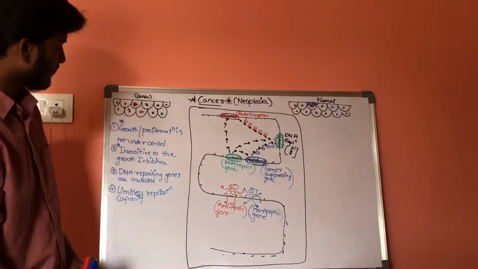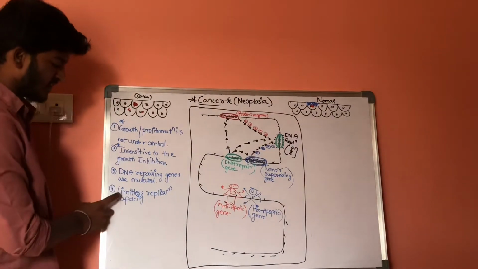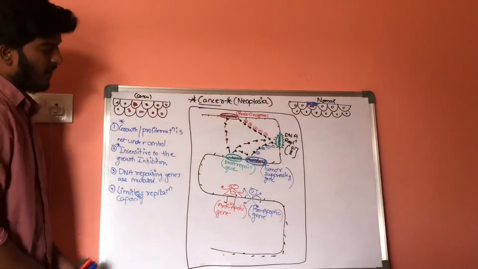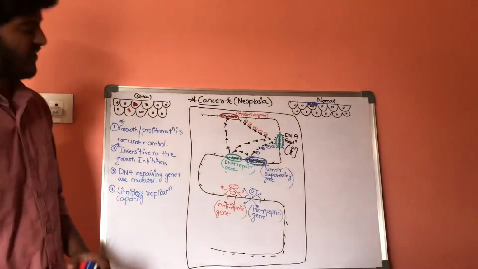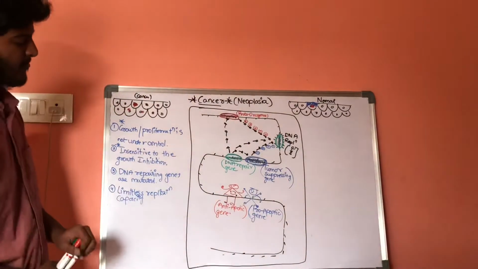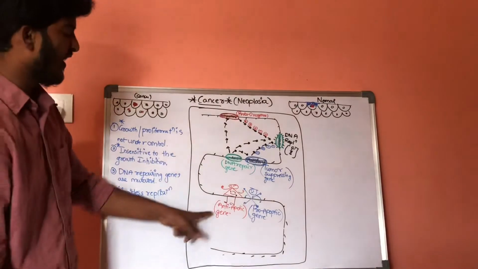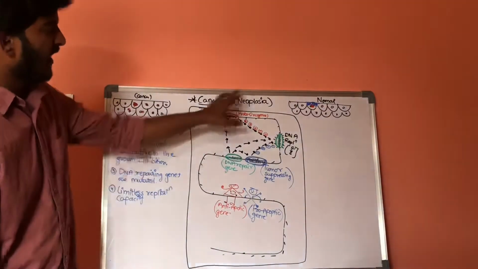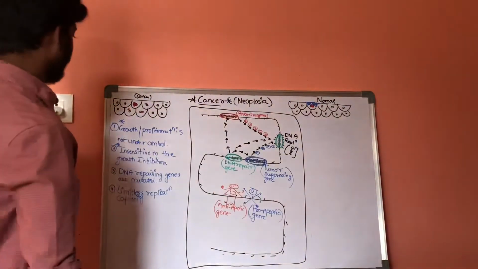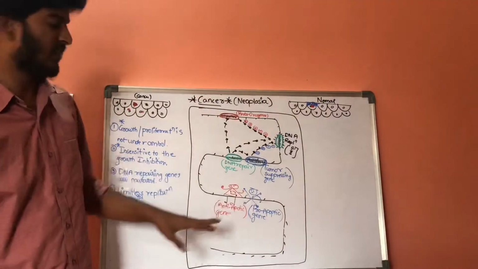Now our topic is limitless replication capacity. What does it mean? In a normal cell, whenever the anti-apoptotic genes are activated, it increases the survival of the cell.